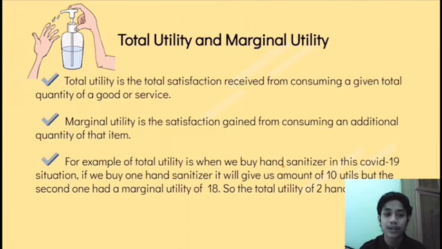Total utility is the total satisfaction received from consuming a given total quantity of a good or service, while marginal utility is the satisfaction gained from consuming an additional quantity of the item. For example of total utility, when we buy hand sanitizer in this COVID-19 situation, if we buy one hand sanitizer, it will give us 10 utils, but the second one has a marginal utility of 18. So the total utility of two hand sanitizers is 28.